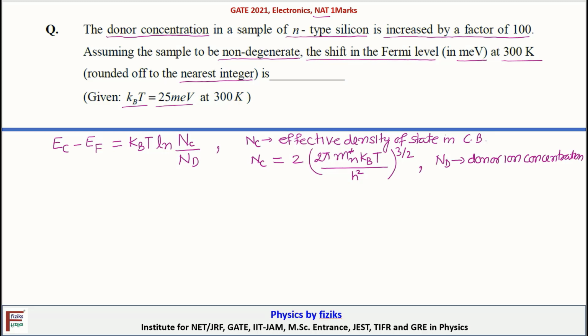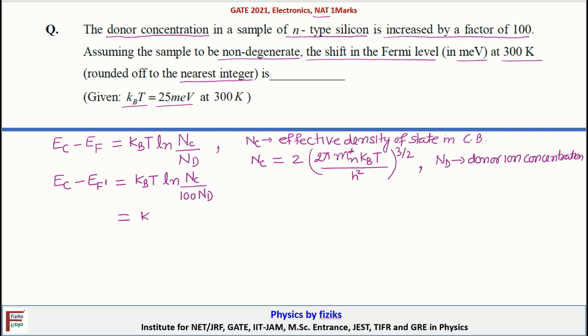So, if we change the donor ion concentration, the new Fermi level will be Ec minus Ef dash, and that will be, since temperature is the same, KbT ln Nc by the new donor concentration. Nc is the same, because Nc depends on temperature. If the concentration changes, you have to write this as 100 times Nd.